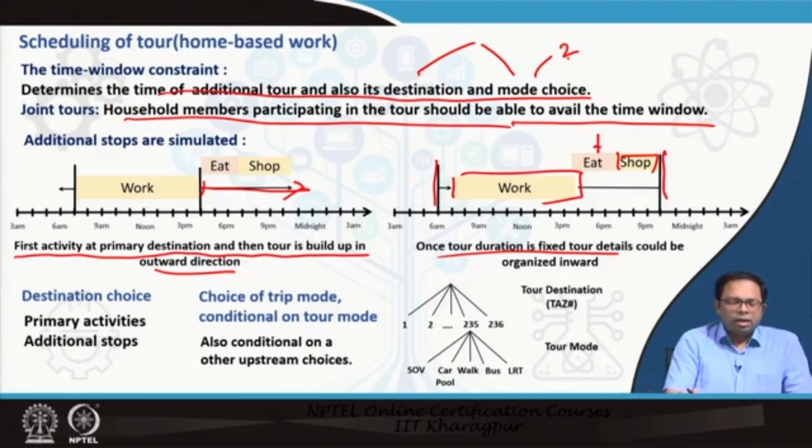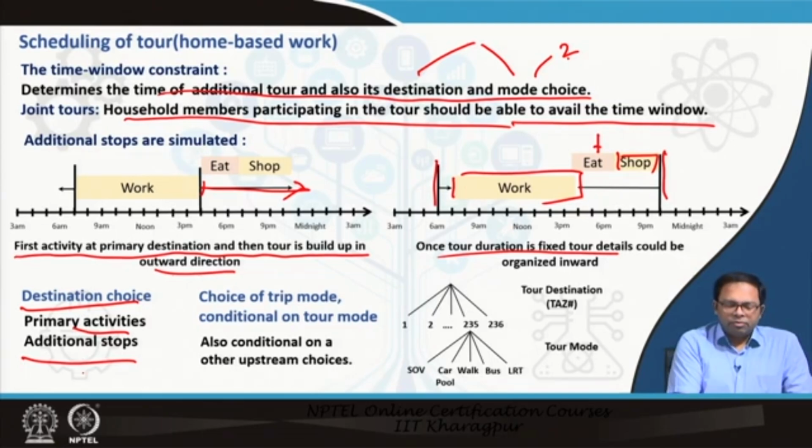Once we have the schedules, along with this we can jointly determine the destination choices of primary activities, which comes from maybe location choice models, and additional shops could be based on the available time periods and the available modes to reach those particular alternatives. What could be the additional stops where this person will go would be determined.